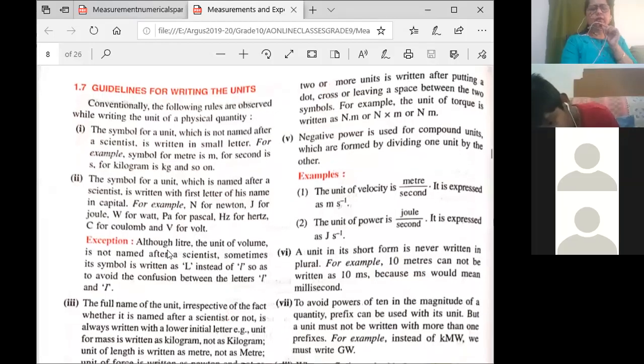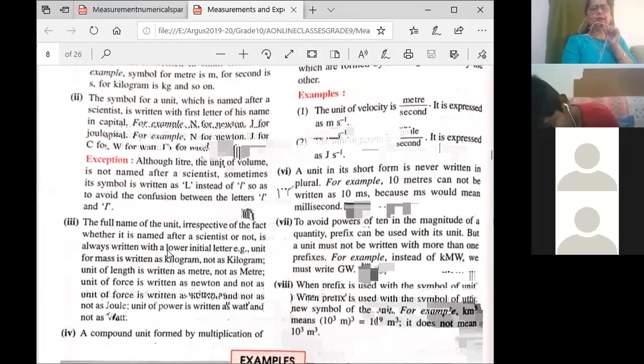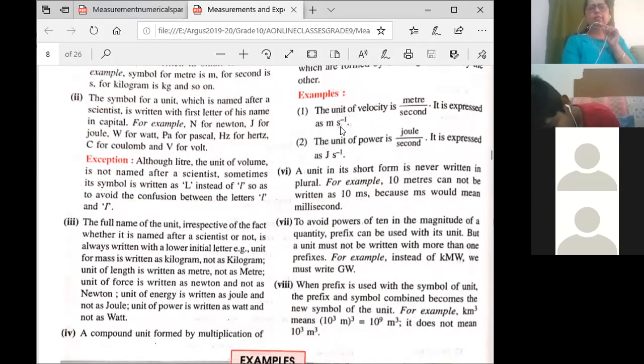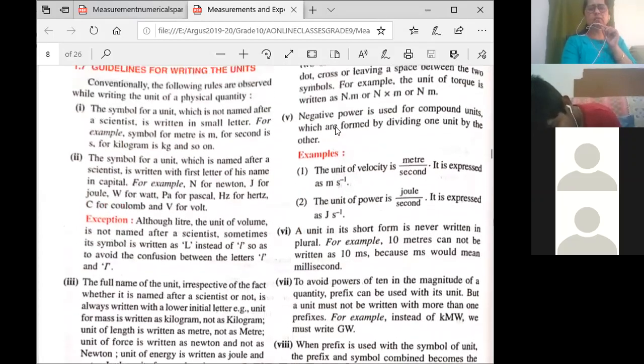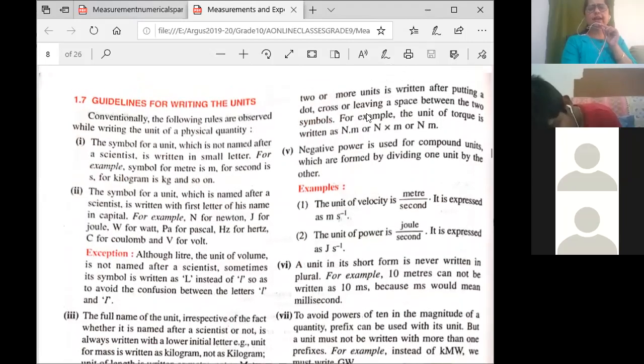The full name of the unit should be written. So the unit of velocity is meter per second. Now if you are writing 2 or more units, Newton meter, then you put N, a space, and then write meter, or you can write Newton multiplied by meter. And negative power, you know what negative power is? Meter per second, so you always use m s minus 1. So you use a negative power. See here it is given meter per second, so m s minus 1, right?